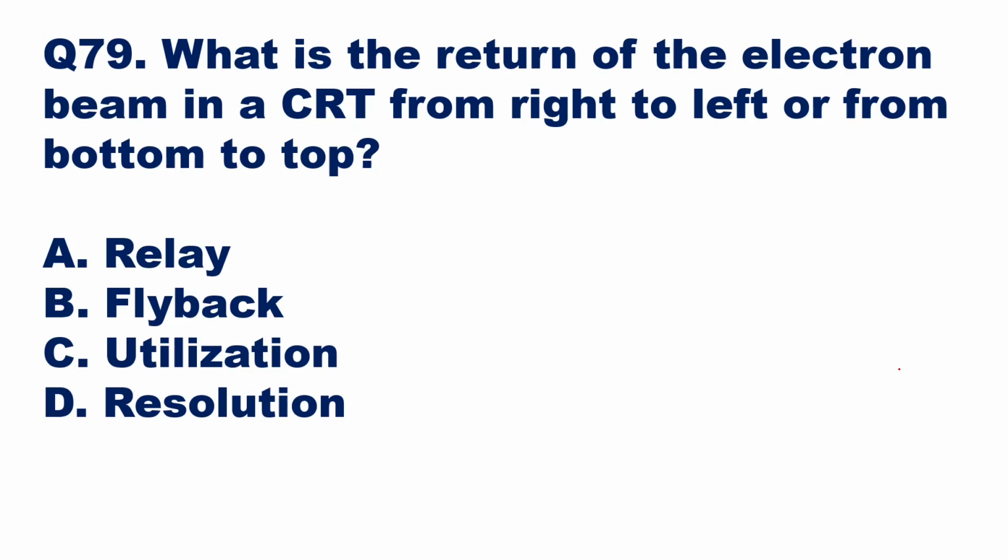What is the return of the electron beam in a CRT from right to left or from bottom to top called? Say, for example, if you're having a frame like this, now you are going to scan a line from left to right, first line, and then again from left to right, second line.